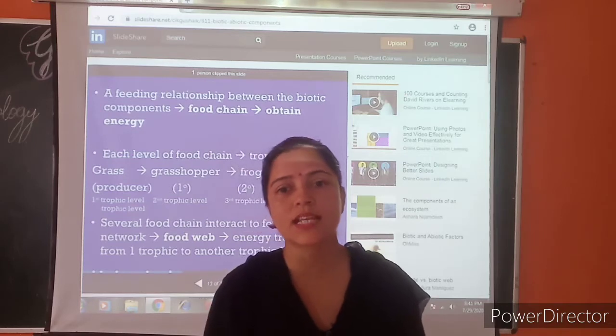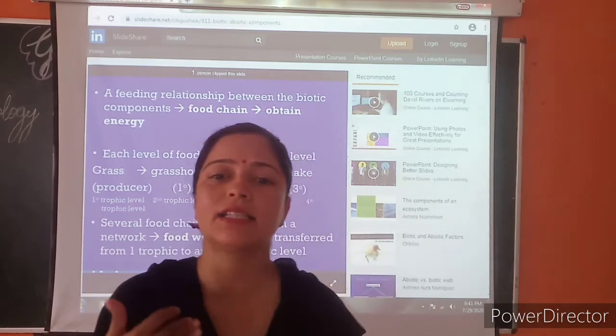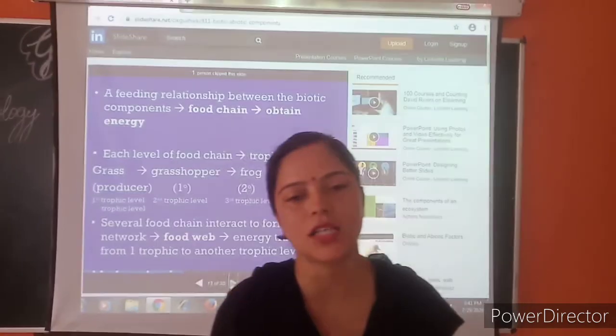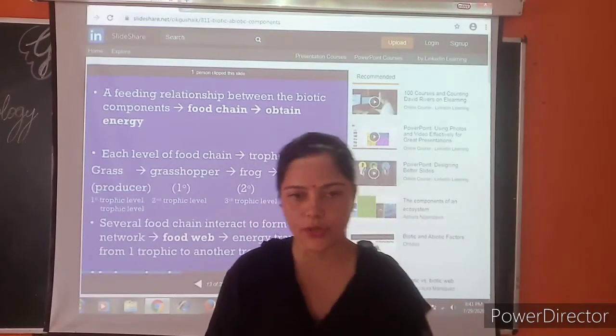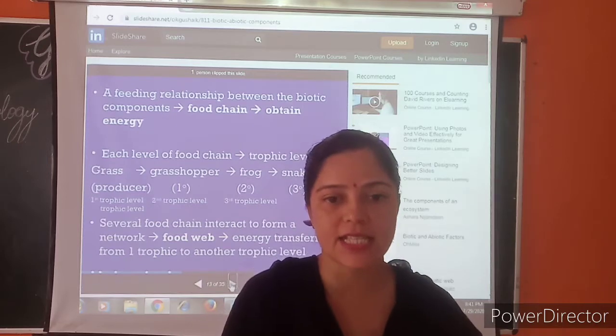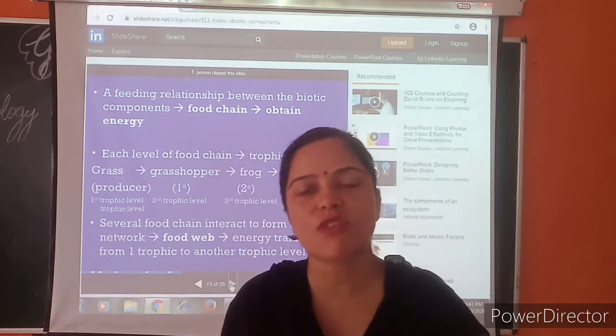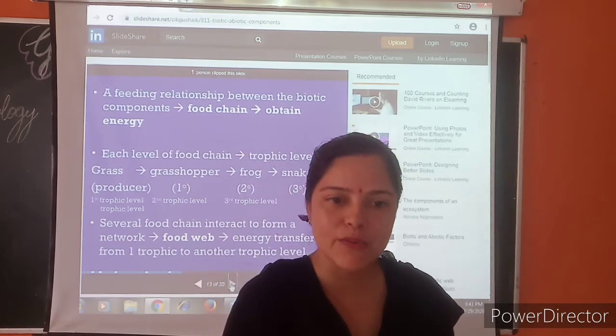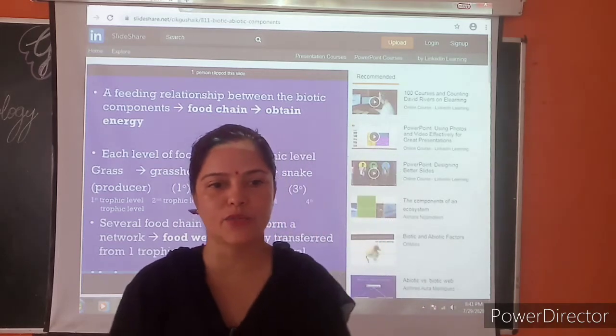The herbivores in turn are eaten by the carnivores. Carnivores may further be eaten by other larger carnivores. So in this process, the food energy is transferred from plants to herbivores to carnivores to larger carnivores who feed on them.